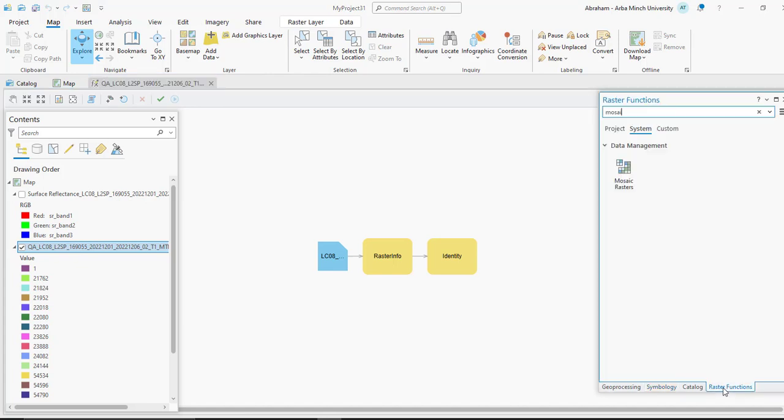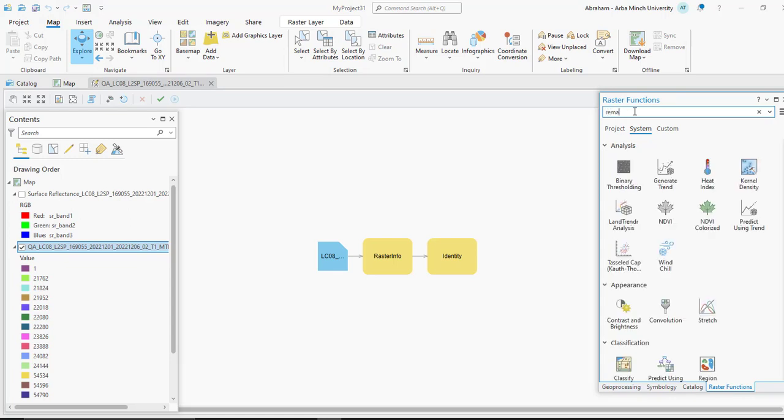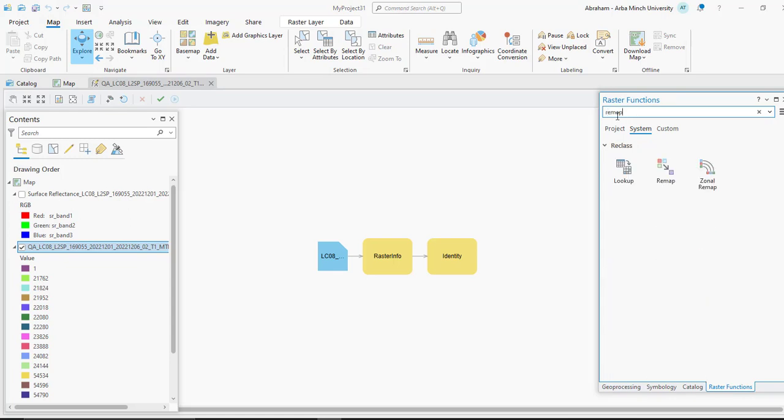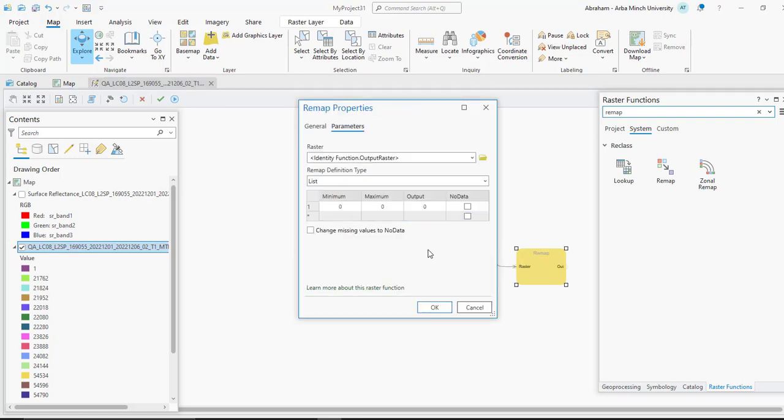Under this, search for Remap. Drag and drop the Remap function here and connect these two. Right click on this Remap function. Here, specify the band values that represent the water and land features.